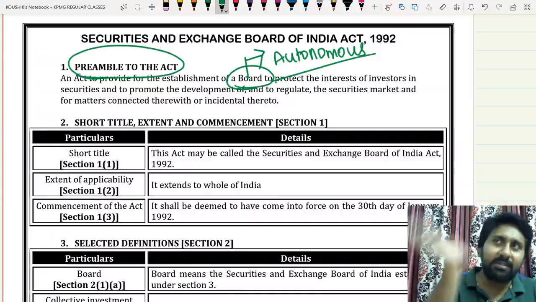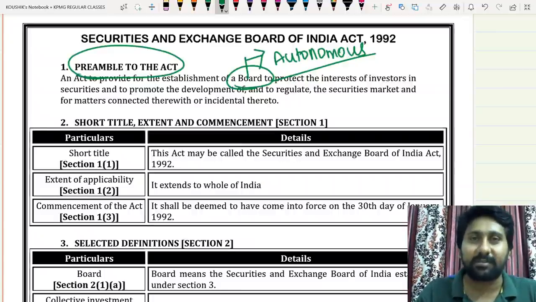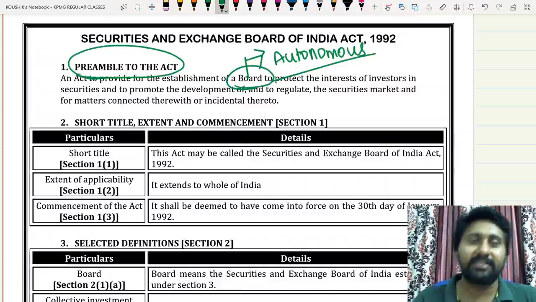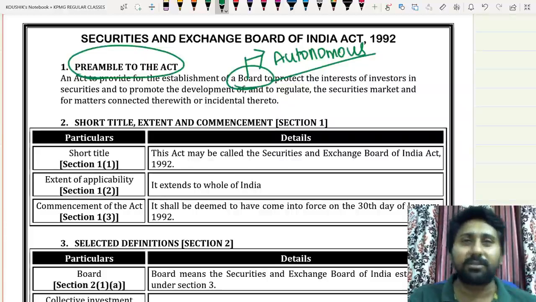Rarely does an act have a ministry in itself. One of the biggest acts in India, which has its own ministry without a board and direct ministry control, is the Companies Act, under the Ministry of Corporate Affairs. It does not have any board; it is directly controlled by the ministry, most powerful. Direct taxes are controlled by a board which is under the Ministry of Finance. But the Companies Act is not like that.